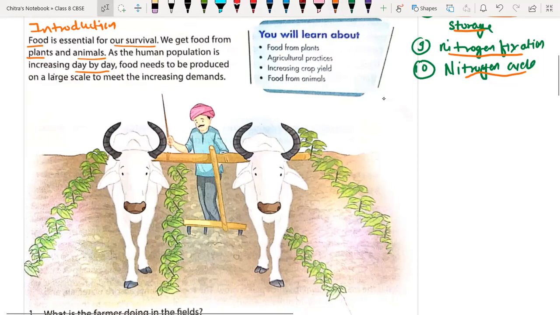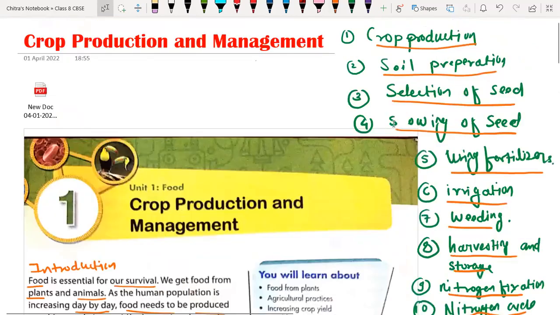Okay, so with the increase in population, the demand for food is increasing day by day. That's why we have to apply modern techniques in order to increase the productivity and yield of the crop. So food is to be produced on a large scale to meet the increasing demand for food. Is it or not? Is it, everyone? Yes, sir.